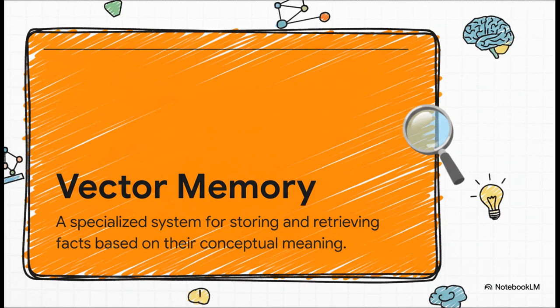Okay, now we're going to get a little technical, but stick with me because this one is a huge deal. It's called vector memory. Now, don't worry about the name. All you need to know is that this is the agent's super-powered search engine. Instead of just looking for exact keywords, it understands the meaning, the concept behind what you're asking. So if you ask, how did we do on profit last quarter, it knows to look for stuff about revenue or financials, even if you didn't say those exact words. It's about the vibe of what you're asking, not just the text.